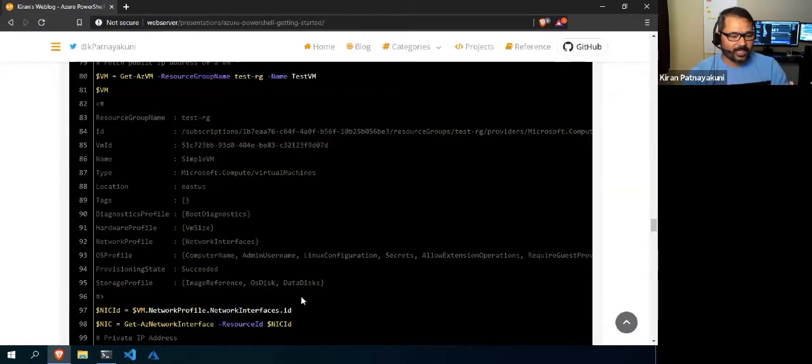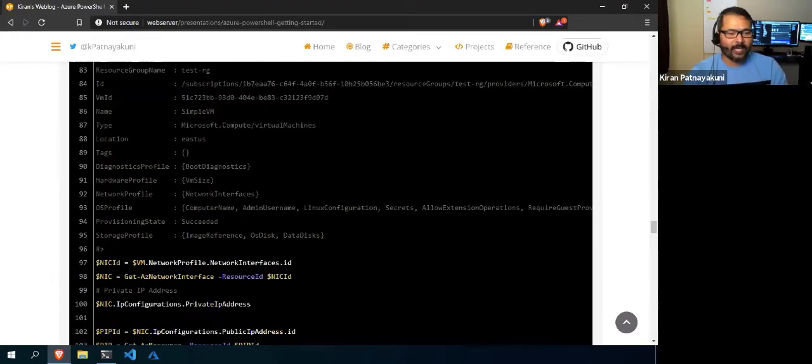Suppose I want to see everything network related. I don't get any network information in the VM. Not only network, even the NSG information will not be available in the VM object. With Get-AzVM, whatever I get, I can only get the NIC ID. If you talk about the network or the NSG, all are related to the NIC. It will be connected to the NIC, and that NIC ID will be associated with the virtual network subnet or the NSG.